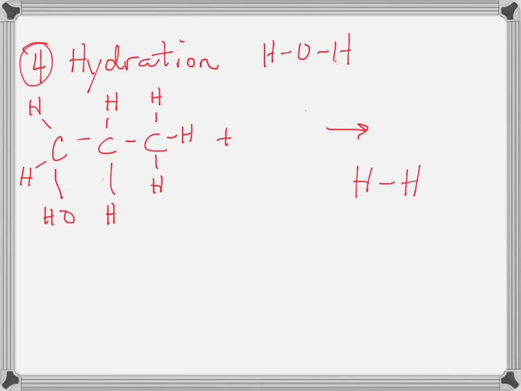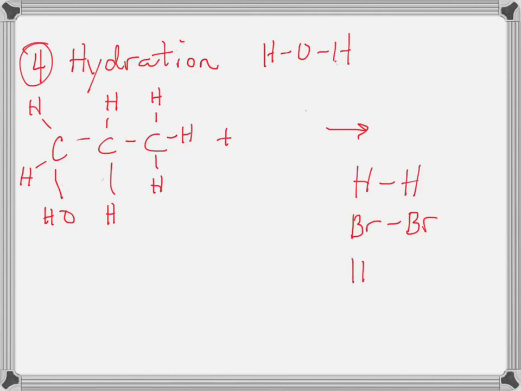There's no orientation there, so no matter when you add that across the double or triple bond, each carbon is getting the same thing. One is getting a hydrogen and the other one is getting a hydrogen. When we did a halogenation reaction, notice it's the same as a hydrogenation reaction, where you have 2 bromines. One bromine is going to end up on one carbon, the other bromine is going to end up on the other carbon. So again, there's no orientation there. Each carbon is getting the exact same thing in both of those 2 reactions.